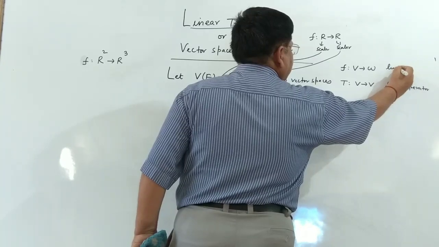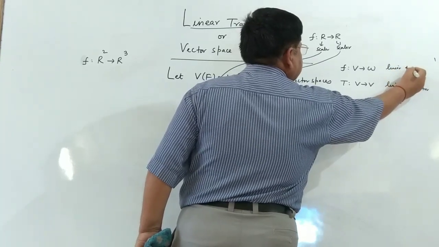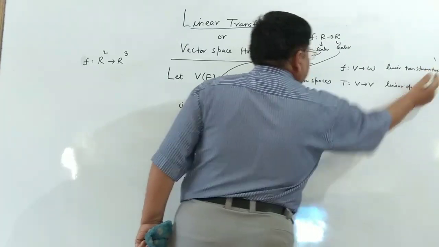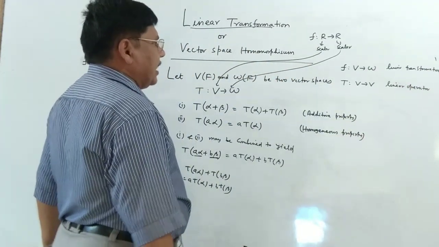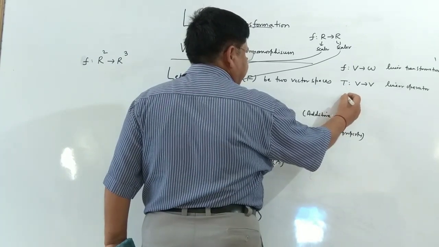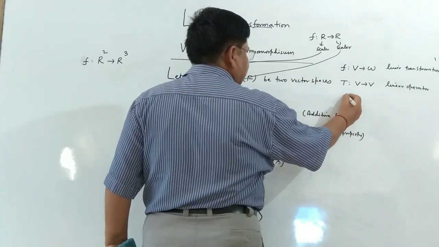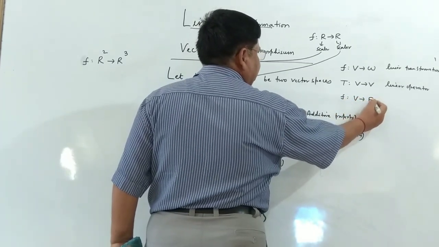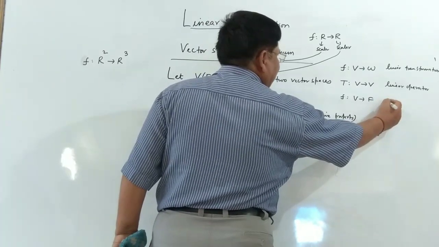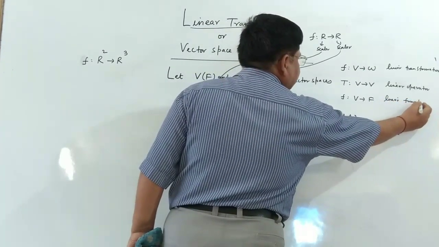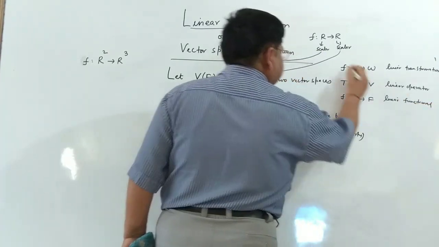This function was known as linear transformation, and this was known as linear operator. And another map, say f from V to the field F, is called a linear functional. So we have three different terms.